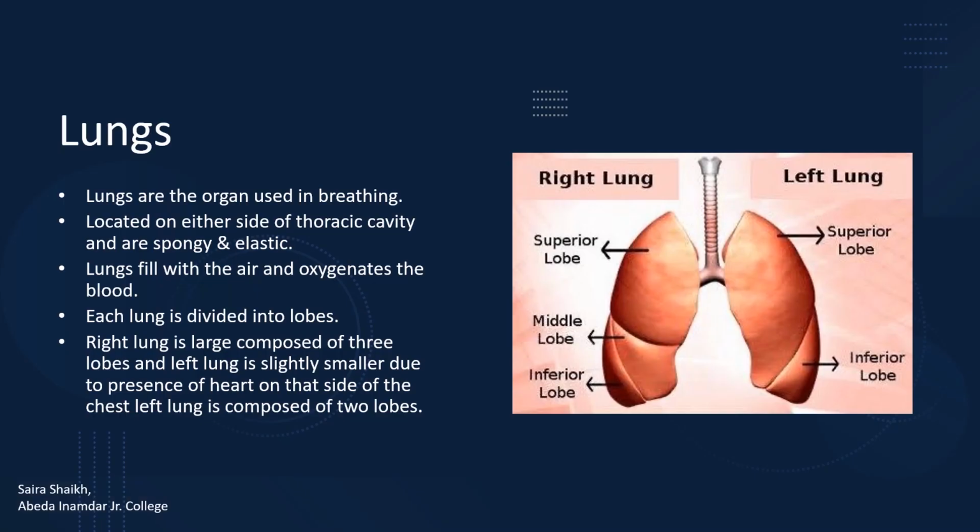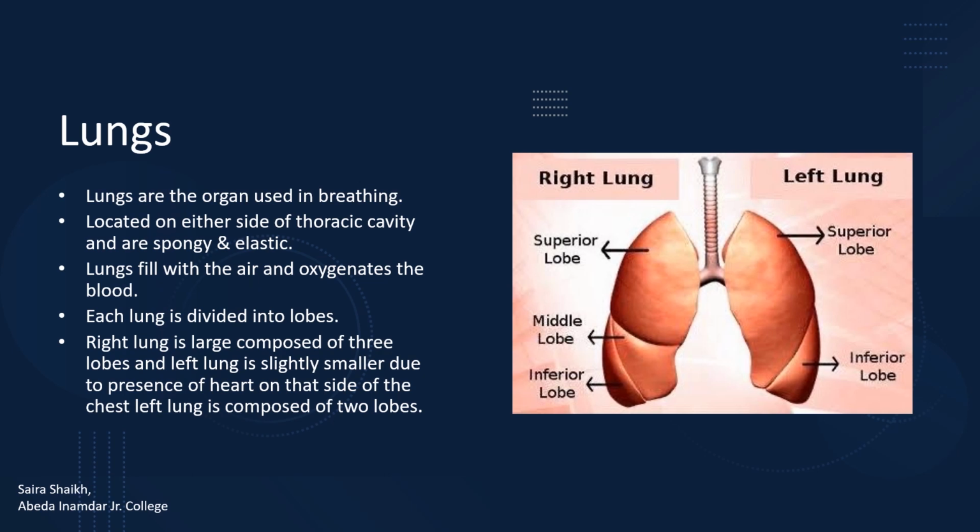The next organ in the respiratory tract is the lungs. They are located in the thoracic cavity. On the right side of the thoracic cavity, the right lung is present, and on the left side, the left lung is present. The lungs are spongy, elastic organs. They are breathing organs. Breathing is a process that involves two processes, inspiration and expiration. During inspiration, air gets filled in the lungs, which helps in the oxygenation of blood.